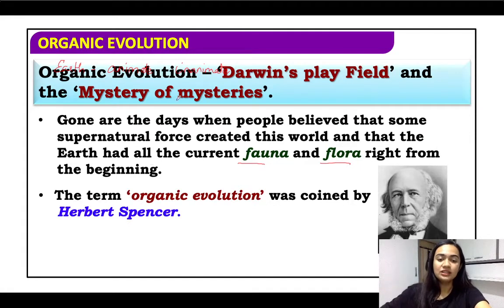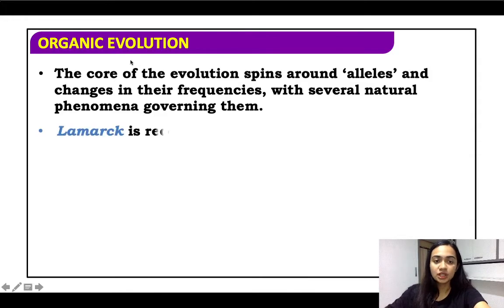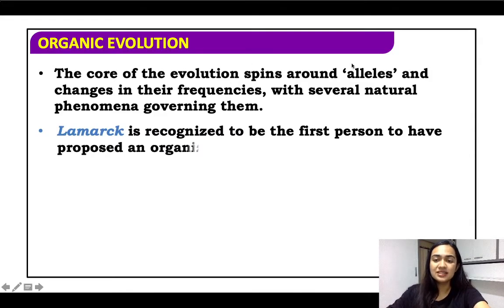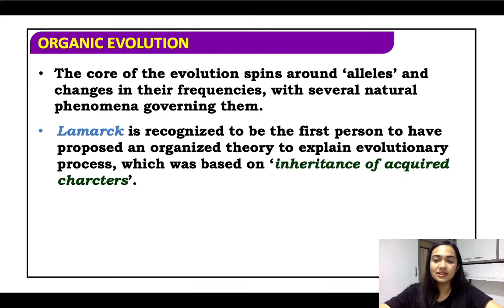Okay, now the term organic evolution was given by Herbert Spencer. Please remember this point, it is quite important. All right, now the core of the evolution spins around the word alleles. Alleles are basically nothing but your contrasting traits and the changes in their frequency, with several natural phenomena governing them. See, there's a long history of how the earth originated.